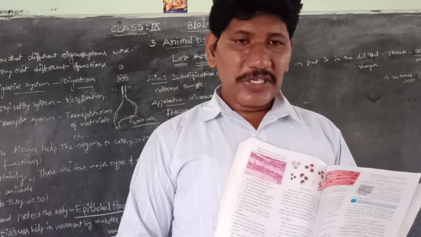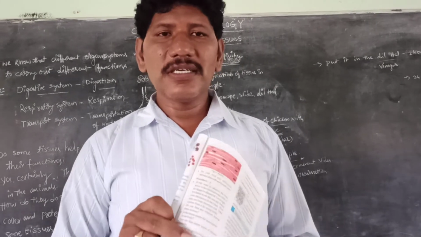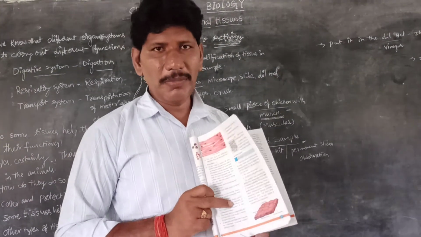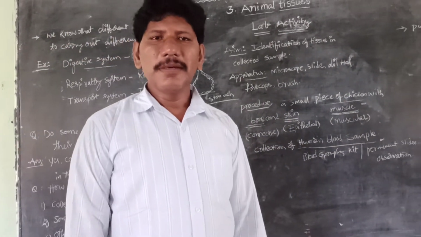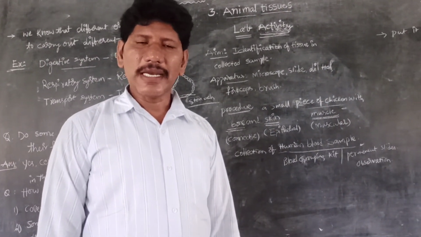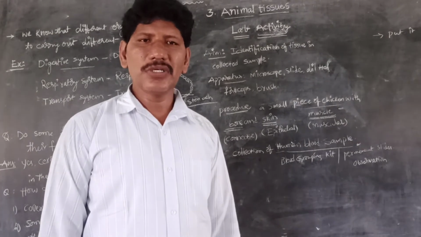Next, what are the 4 major kinds of animal tissues? Animal tissues are mainly of 4 kinds: epithelial tissue, connective tissue, muscular tissue and nerve tissue.